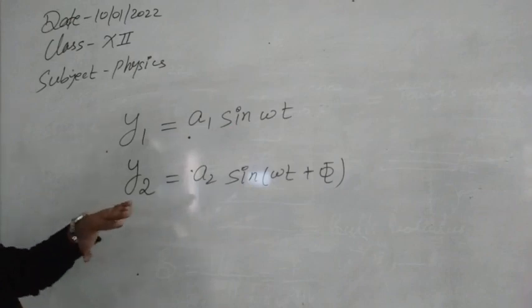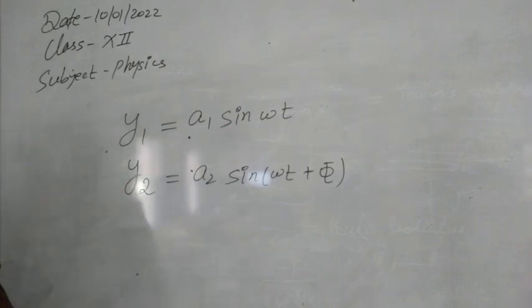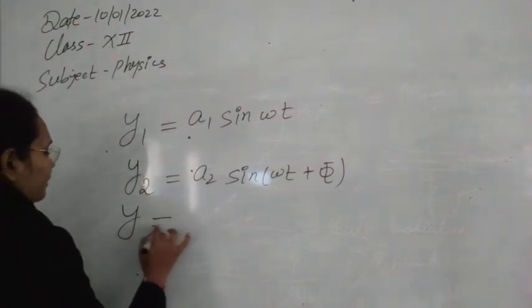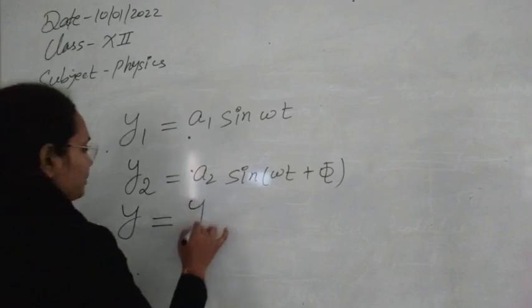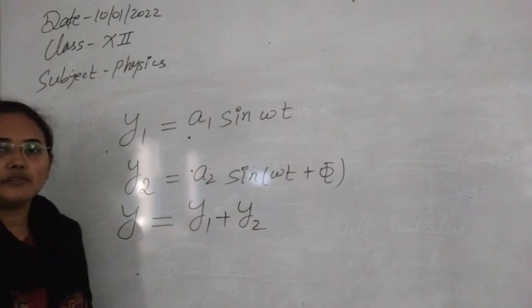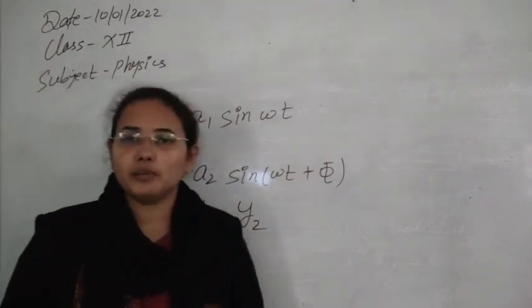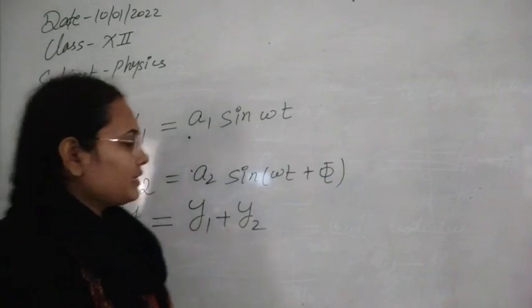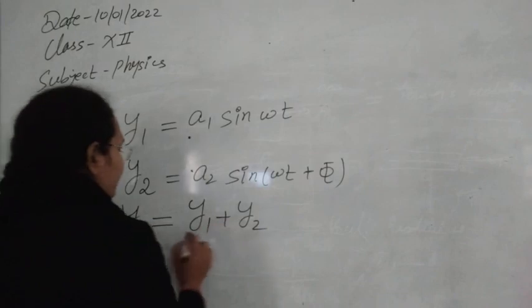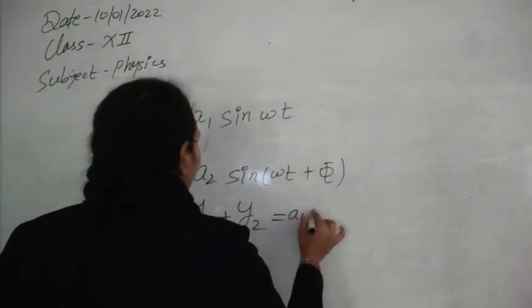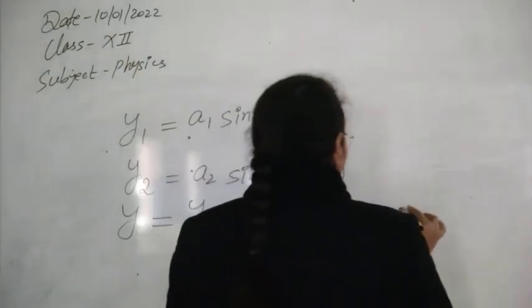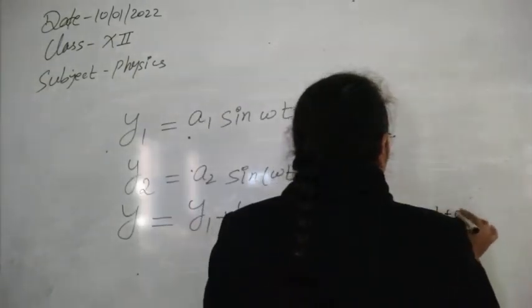Now, with that knowledge, we have two waves moving in space with different displacements y1 and y2. When they get superposed over each other, we can find the resultant by using the superposition principle, which says it is the algebraic sum of the displacements of the individual waves. For example, suppose both waves are moving in the same direction. For same-directional waves, this will obviously be taken as positive, there should not be any negative value. Now this can be written as a1 sine omega t plus a2 sine of omega t plus phi.